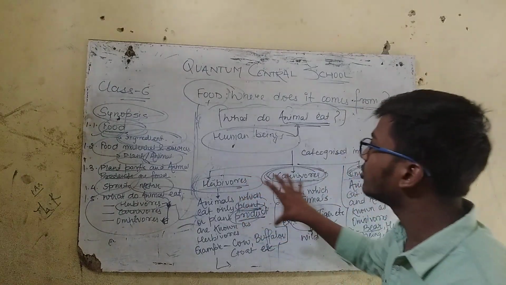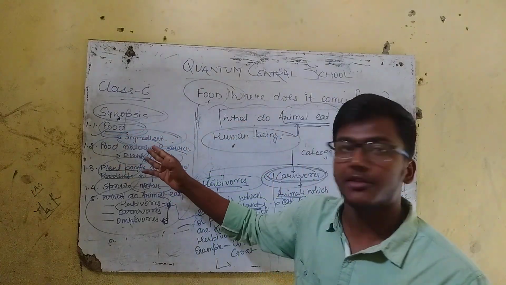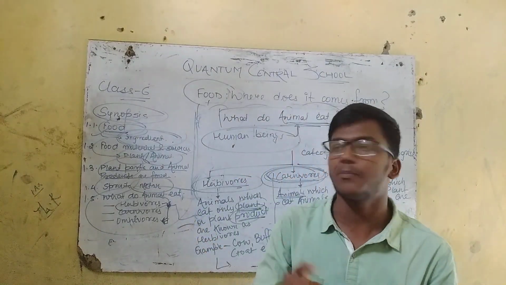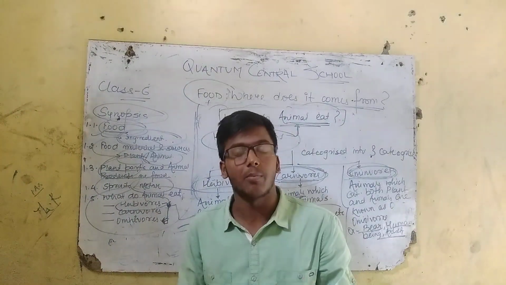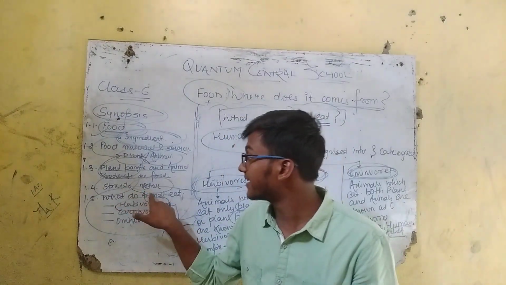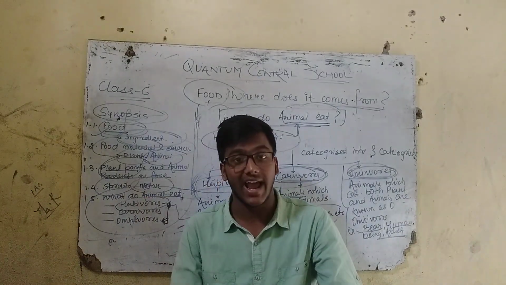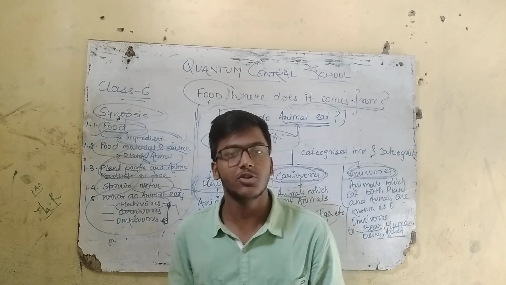So here we conclude the chapter. So we studied about food, their ingredients, then we studied about food material, the sources. The sources are plants and animals. Then the plant parts which are being used not only by us, even by the other animals, the sprouts, the nectars, and later we categorize animals on the basis of what they eat as herbivores, carnivores, and omnivores. Thank you. All the best.